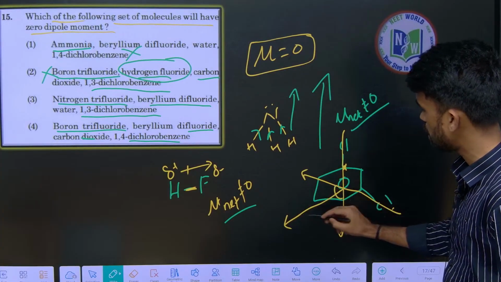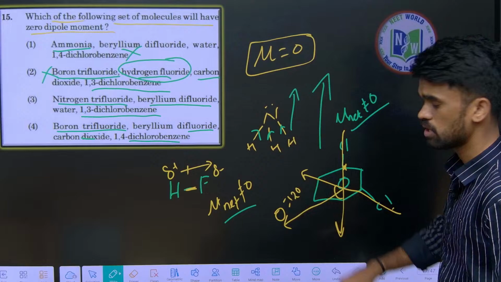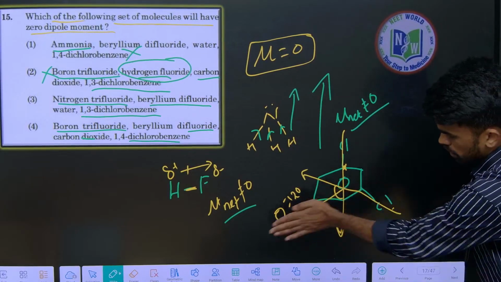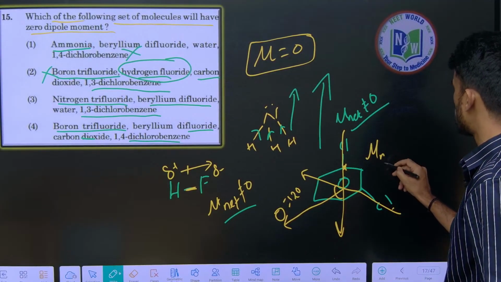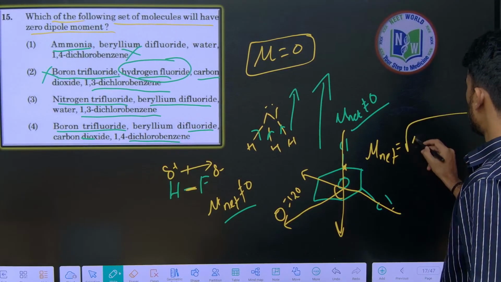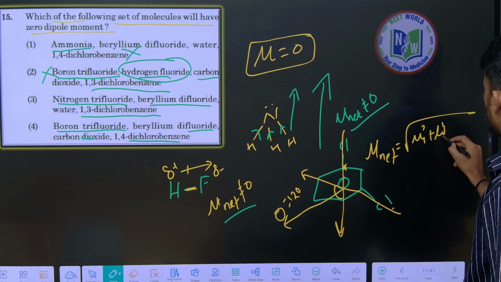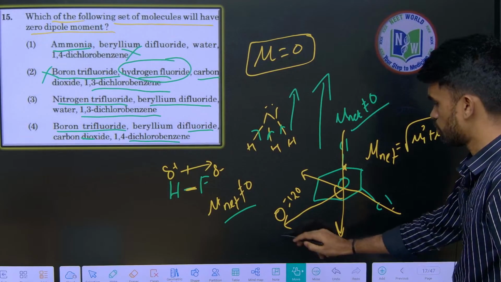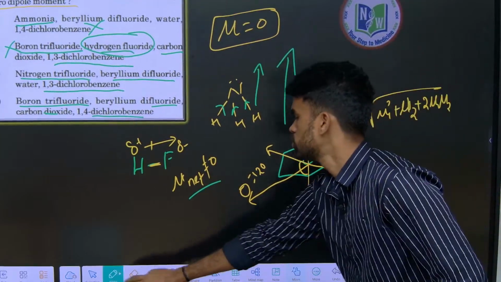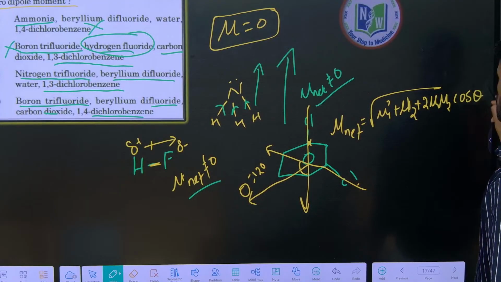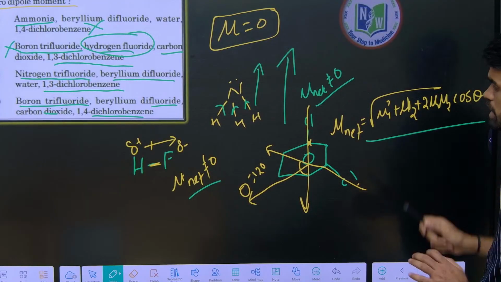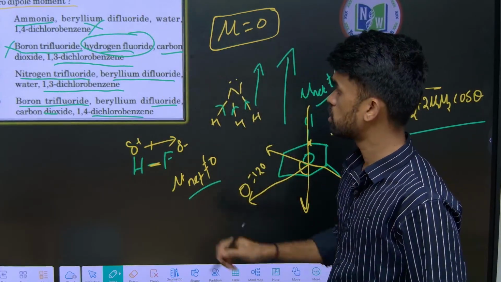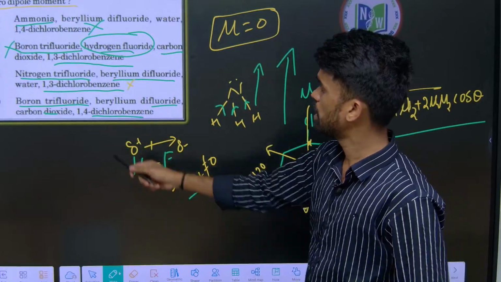So what is the angle here? Angle is 120 degrees. So for this mu net is not equals to 0, because mu net is moving this side. How can we calculate it? mu net equals root over mu1 square plus mu2 square plus 2 mu1 mu2 cos theta. Like this we need to calculate. So here mu net is not equals to 0 in this case, but they are asking for mu net equals to 0. So this option is also eliminated. So we have only the fourth option.